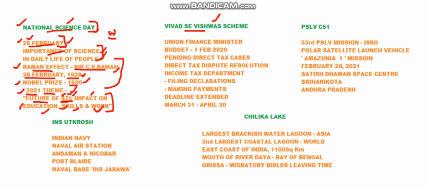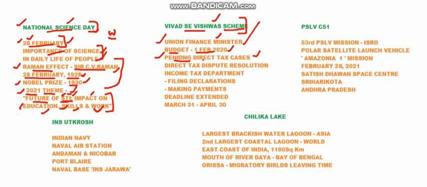The VIVAD se VISHVAS scheme was introduced by our Union Finance Minister last year. While releasing the budget on 1st February 2020, we heard the name of this scheme for the first time from our Union Finance Minister. This scheme is developed for dealing with pending direct tax cases.